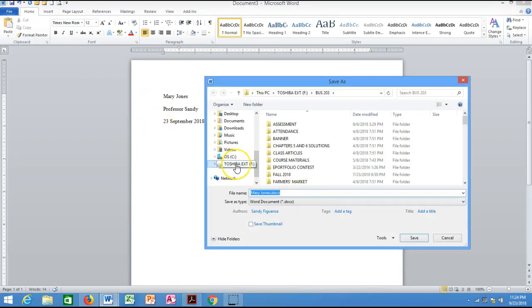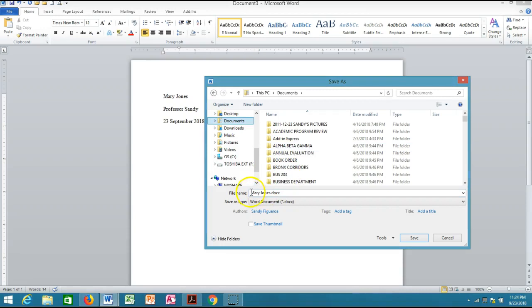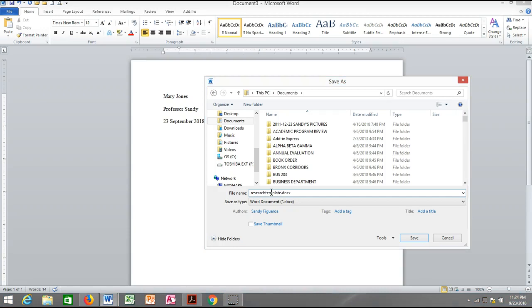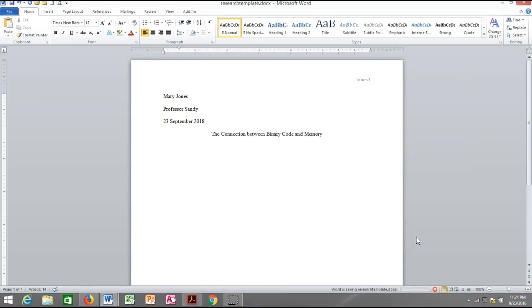Okay, I have it on my hard drive, but if you want to use anything else, however you save your documents, file name is going to be research template. Okay, so you know exactly what this is. Save. Okay, and then whenever you need to pull it out for your paper, because remember, you're only typing the